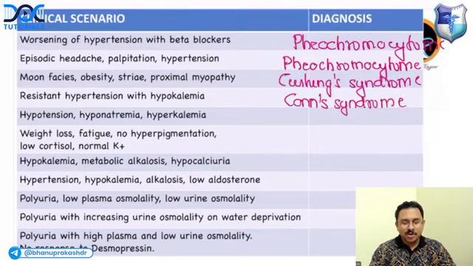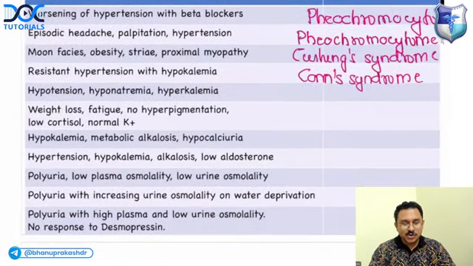Now, I want to see how many of you are going to answer the next 2 points. Number one, a patient with hypotension, hyponatremia, and hyperkalemia. The second one would be weight loss, fatigue, no hyperpigmentation, low cortisol, and normal potassium. What about the first one? What about the second one? Let me see who's smart enough to answer both of them. Only if you understand your concept will you be able to answer.